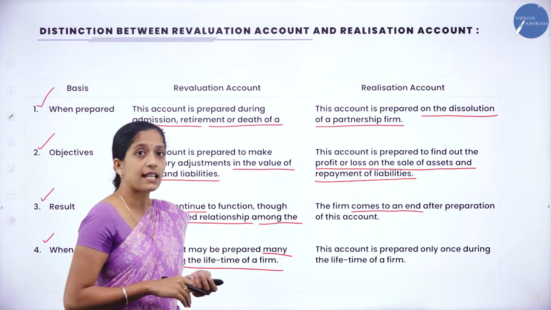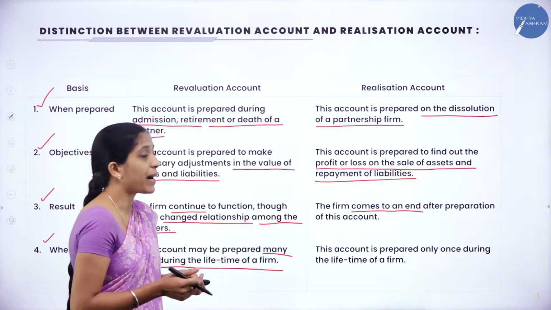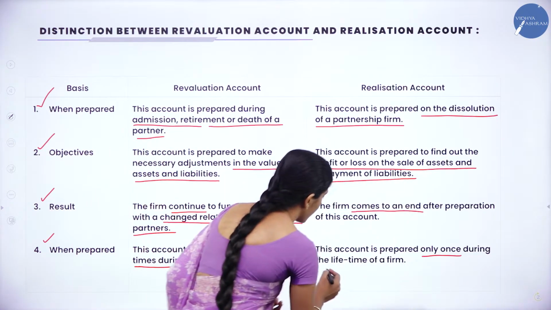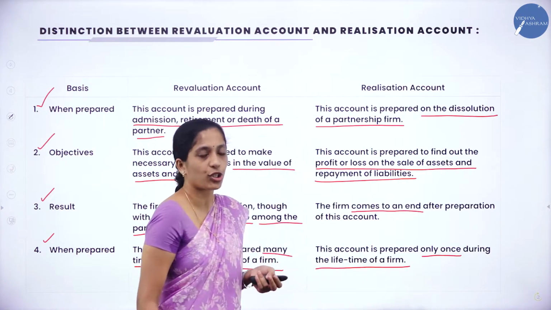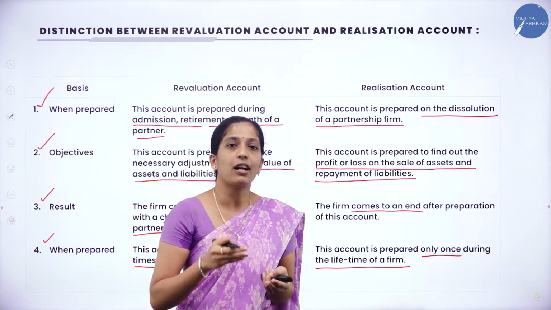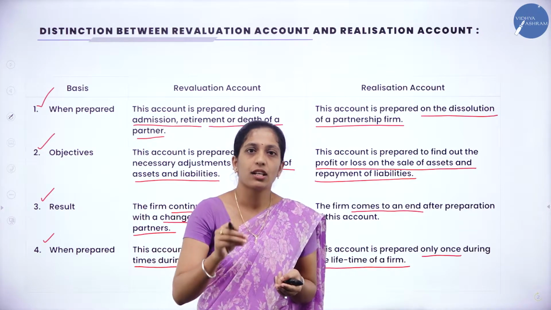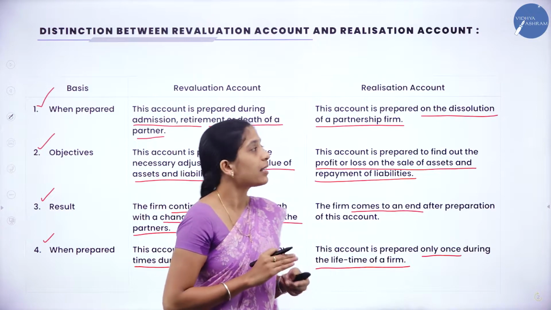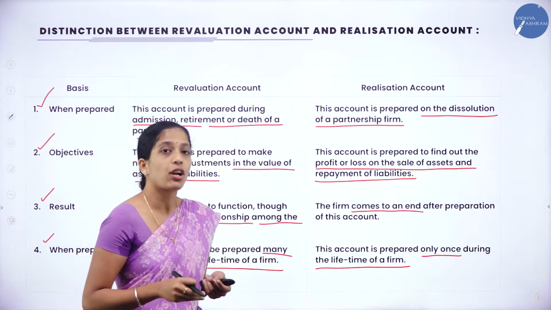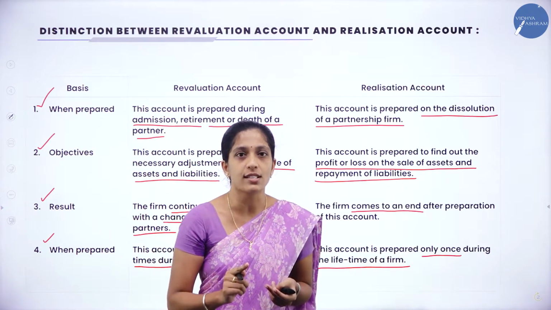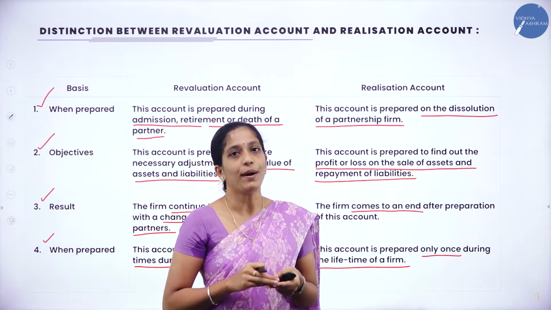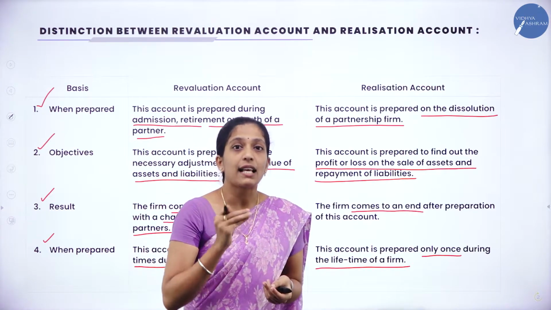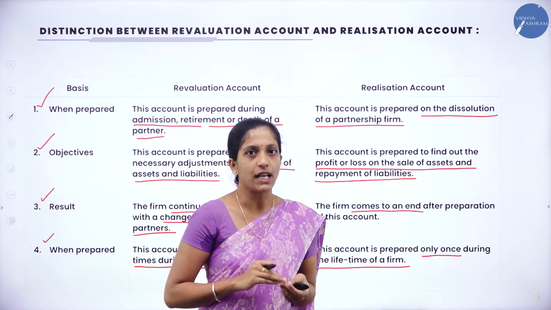Then what about realization account? This account is prepared only once, that is during the lifetime of the firm, during the dissolution of a partnership firm. Whereas revaluation account, till the business exists, can be prepared number of times. But realization account is prepared only once, that is during dissolution of a partnership firm. So these are the certain differences between realization account as well as revaluation account.